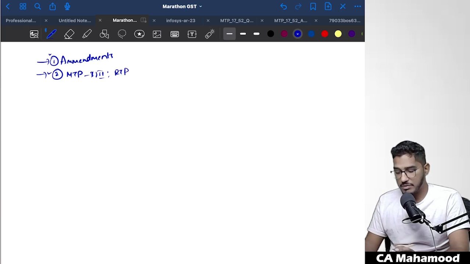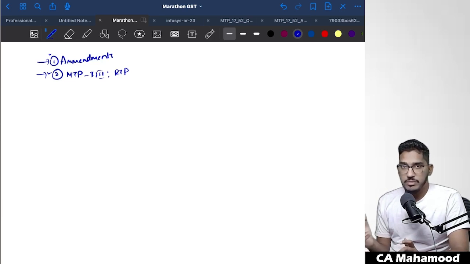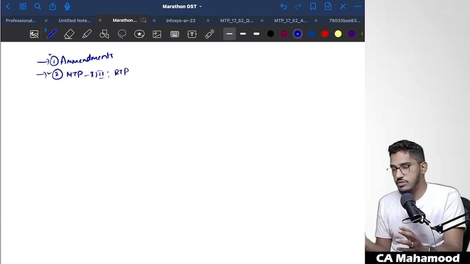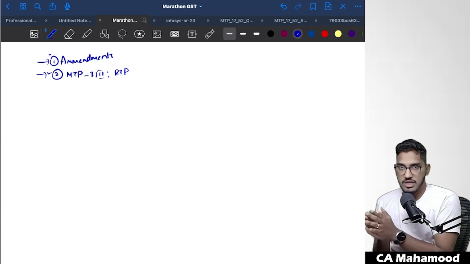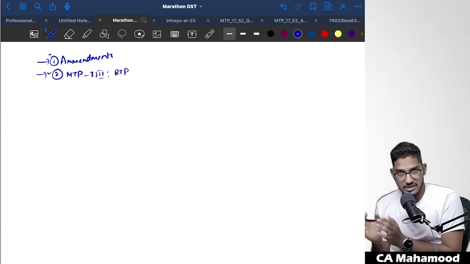So number one, compulsory amendments. Number two, the series of MTPs, and then the RTP, whatever has been released, please go through it. Why? Because if you solve the MTPs, you will become familiar with the question paper pattern, how the questions will look. Mostly, whatever pattern of questions are there in the MTPs, there are high chances those patterns will get repeated in the main examination also.